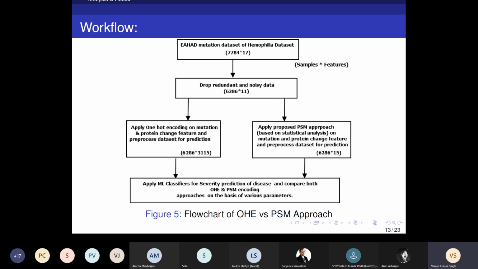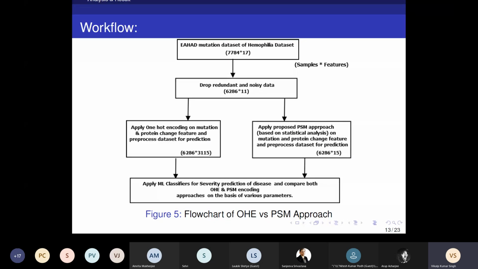While when we apply the PSM approach on these two features only, mutation and protein change, we get just 3 extra fields. So our data set contains only 15 features.